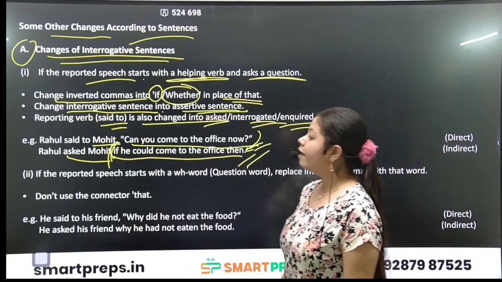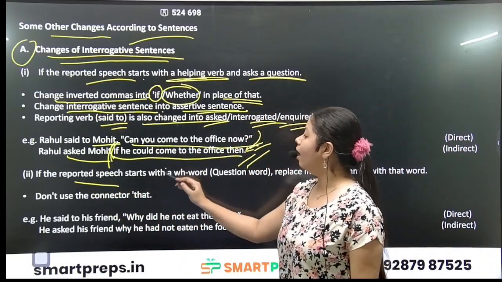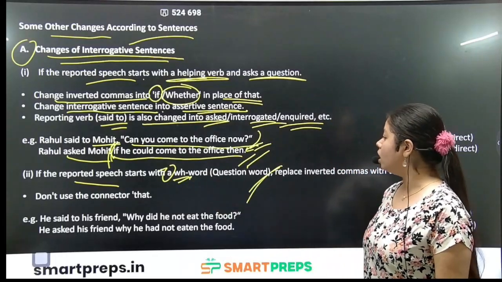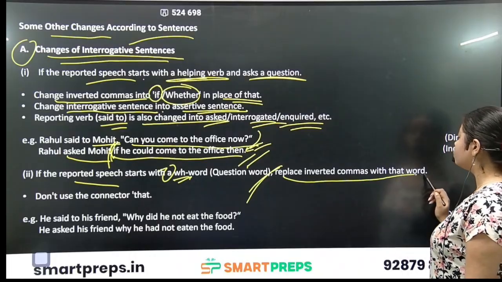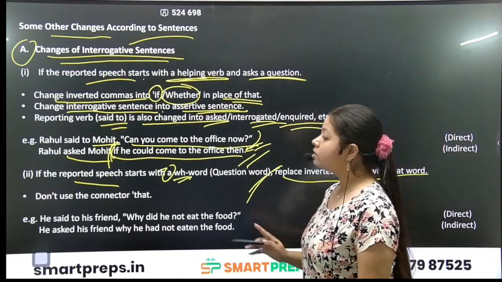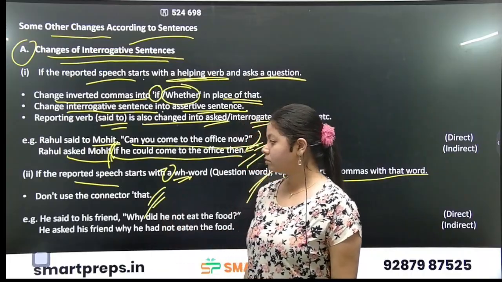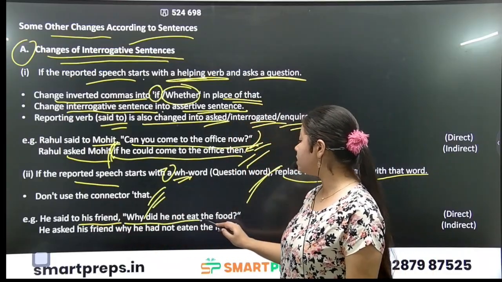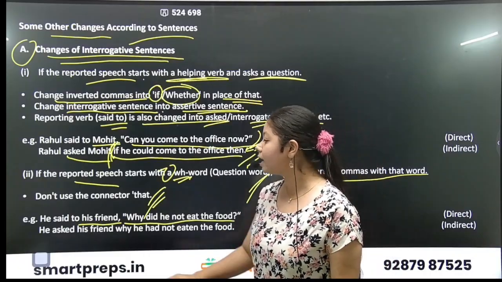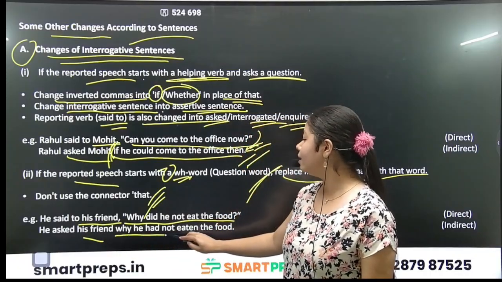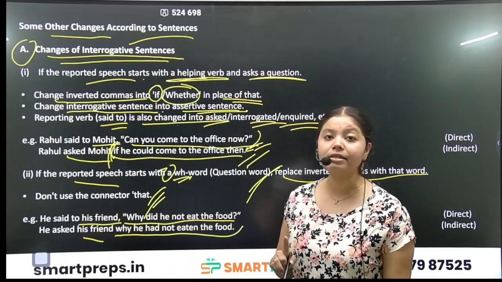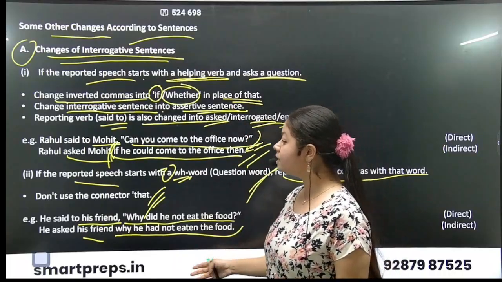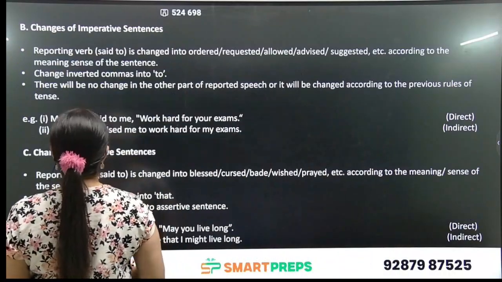Next point is, if the reported speech starts with a WH word, it means the question word, replace inverted commas with that word. Do not use the connector that. For example, he said to his friend, why did he not eat the food? He asked his friend why he had not eaten the food will be the correct sentence conversion from direct to indirect. Okay, please remember these important changes.